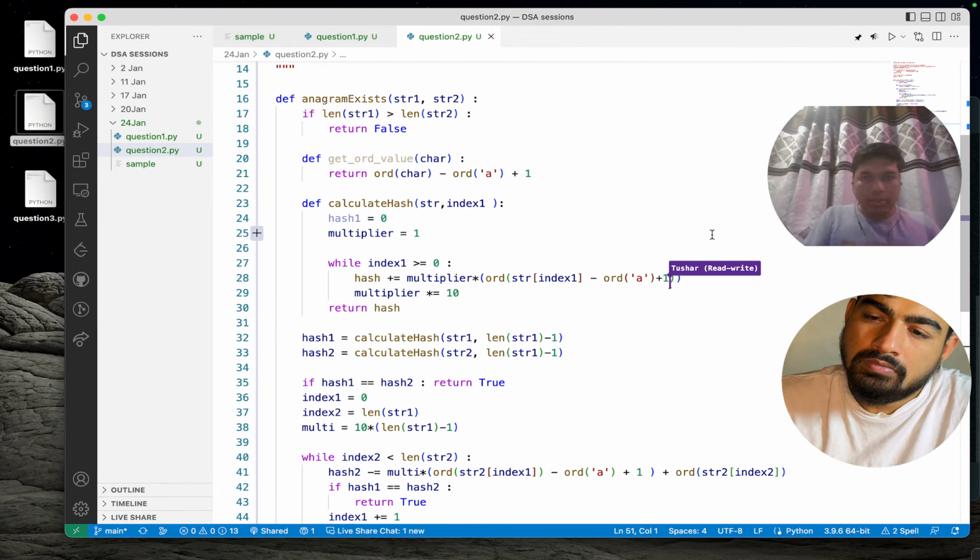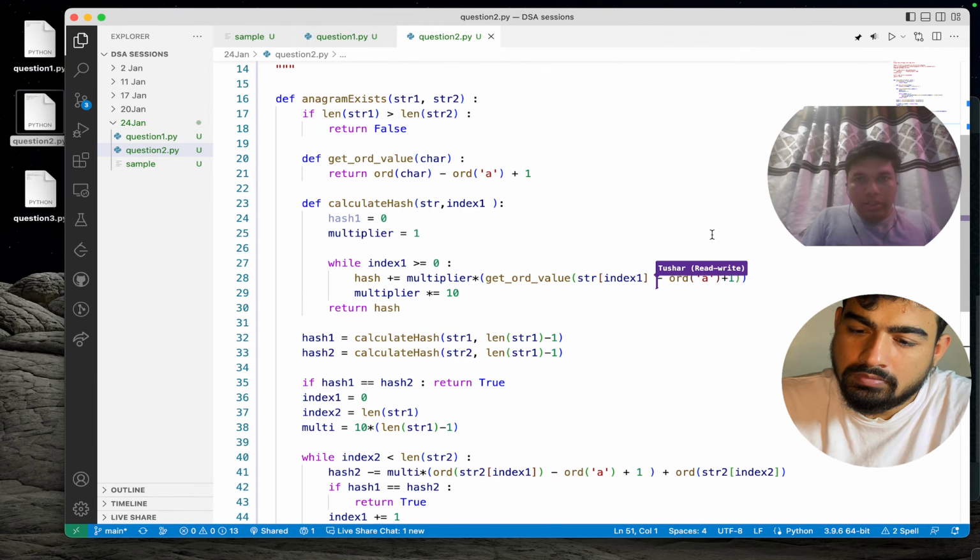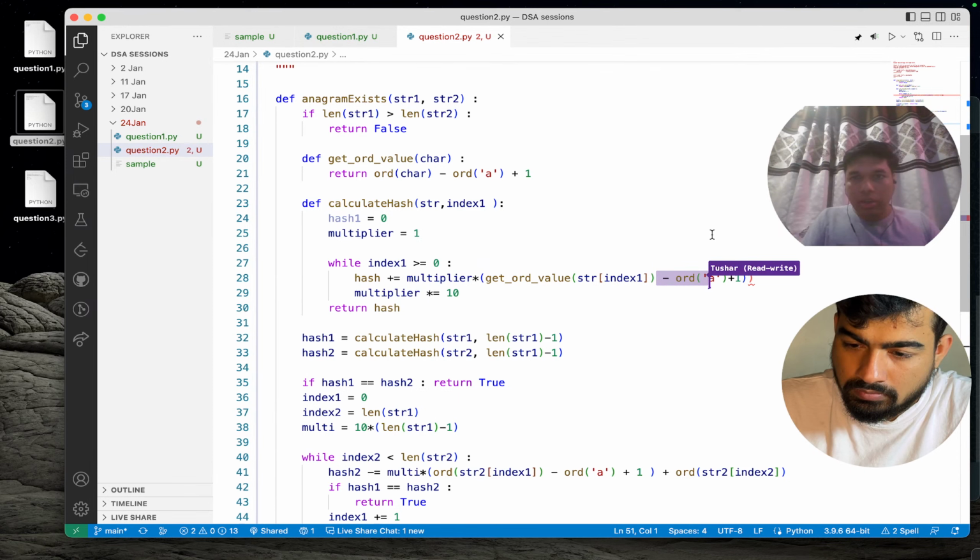In this case, we will just call this function, and we don't need the extra part now.